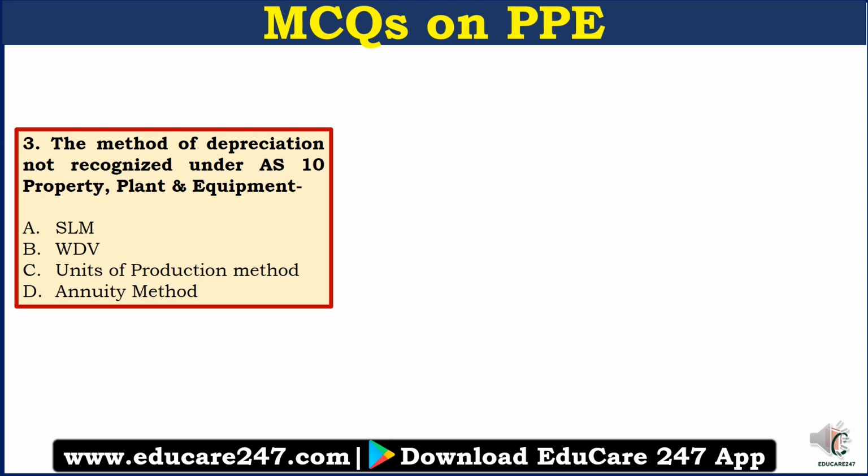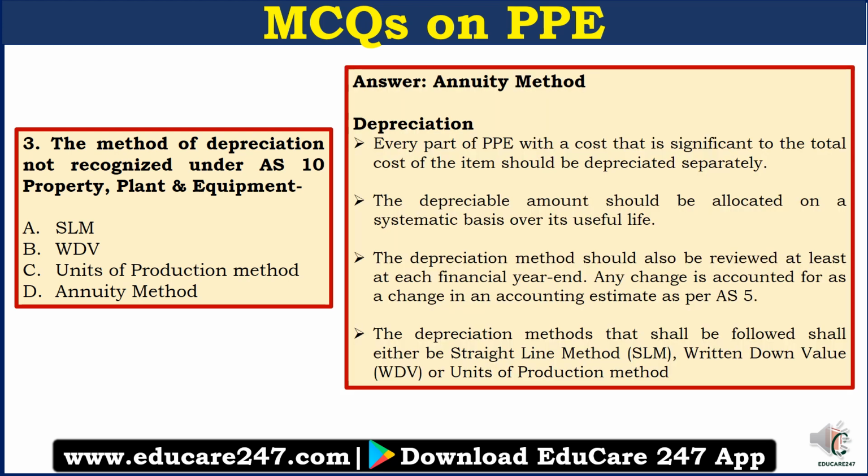Now moving on to question number 3. The method of depreciation not recognized under AS10 Property, Plant and Equipment is: A. SLM, B. WDV, C. Units of production method, or D. Annuity method. So the answer here is annuity method.